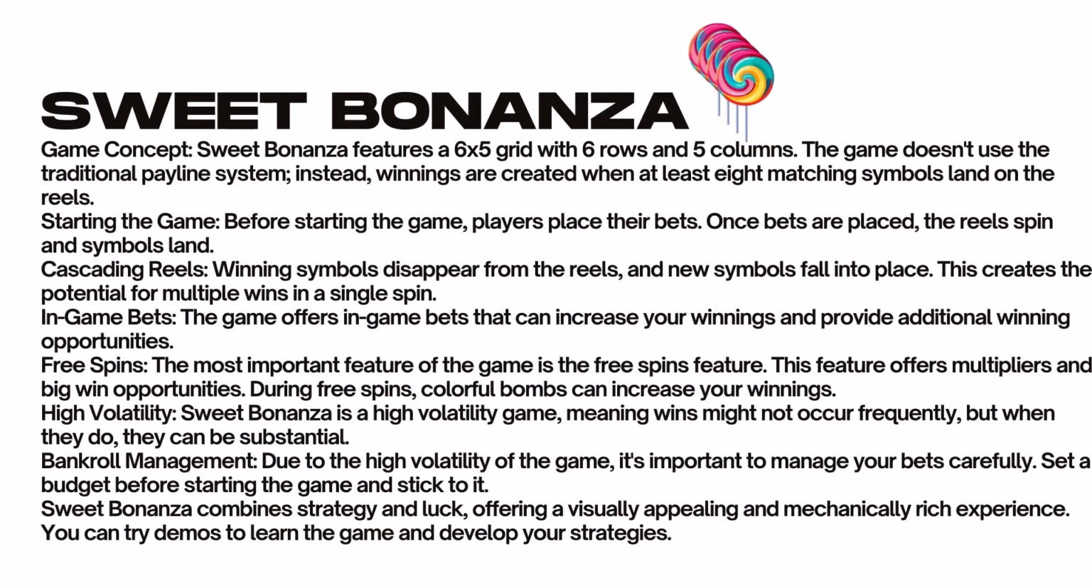Sweet Bonanza. Game concept. Sweet Bonanza features a 6x5 grid with 6 rows and 5 columns. The game doesn't use the traditional payline system. Instead, winnings are created when at least 8 matching symbols land on the reels. Starting the game. Before starting the game, players place their bets. Once bets are placed, the reels spin and symbols land.